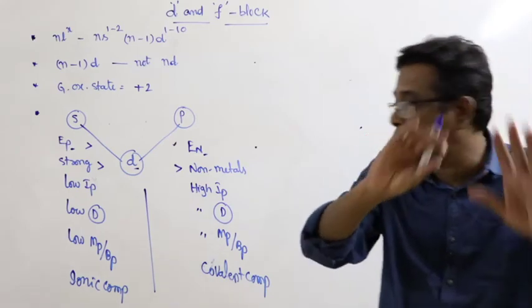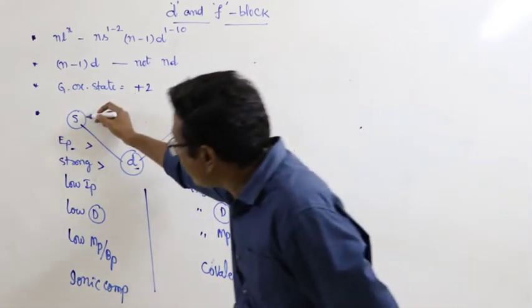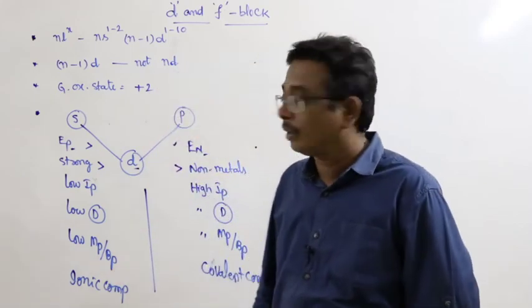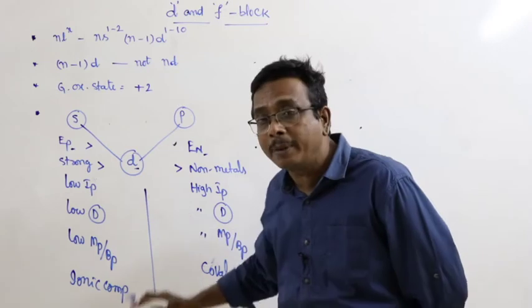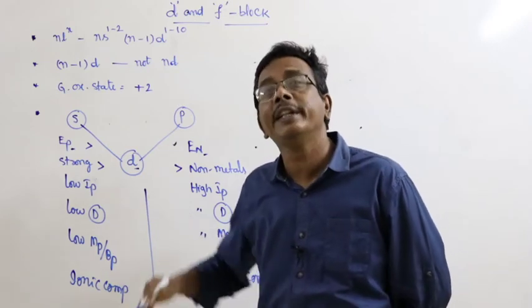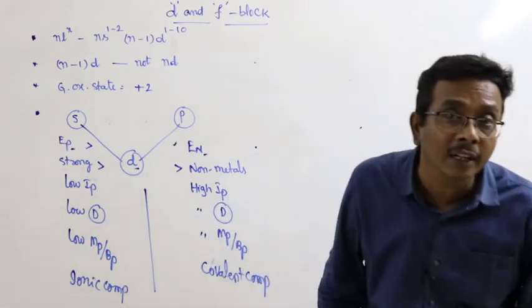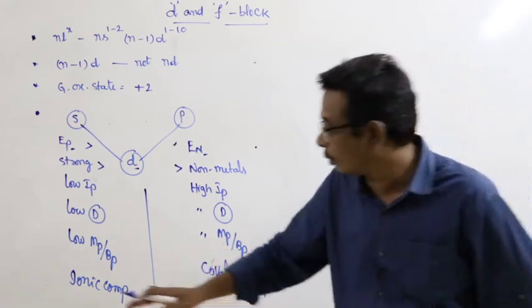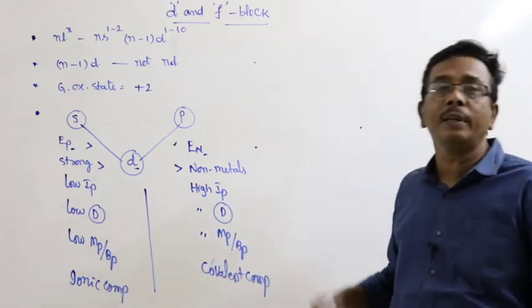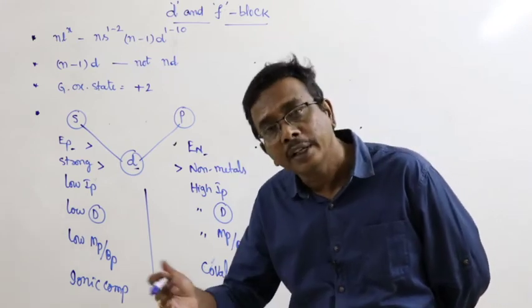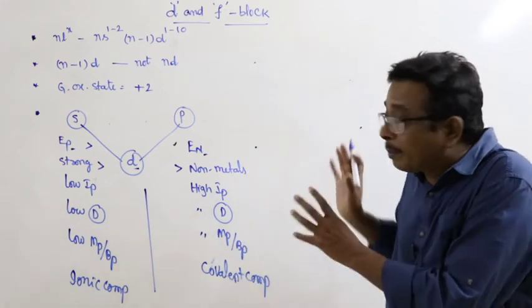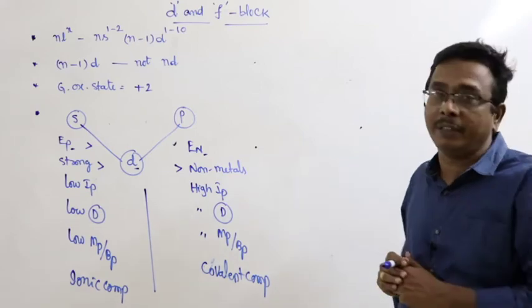And there is another important point. S block elements form ionic compounds, p block elements form covalent compounds, but d block elements form coordination complexes. Means what? They have ionic bonds, covalent bonds and also dative bonds. So, this is the special feature of the d block elements.